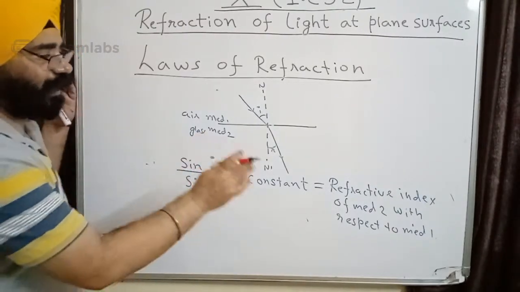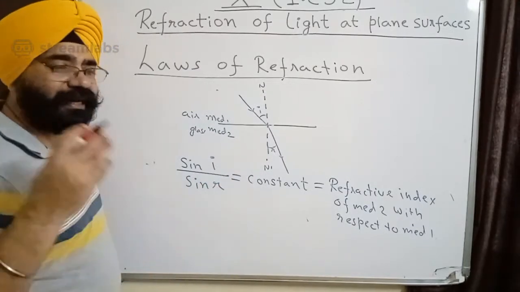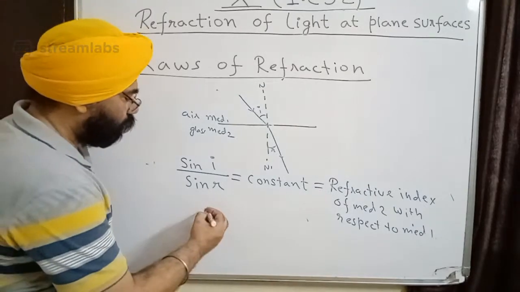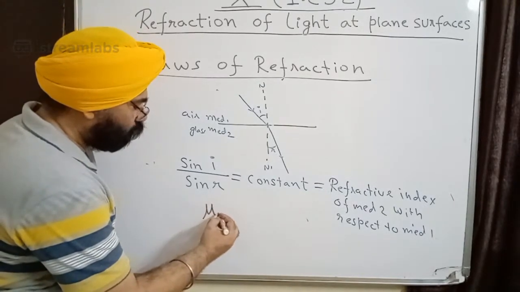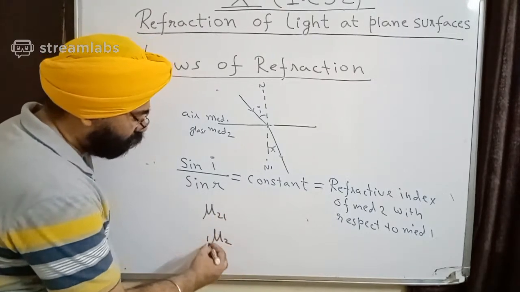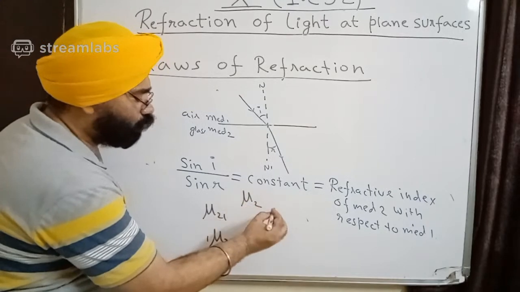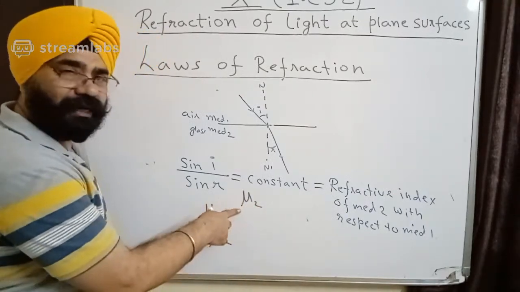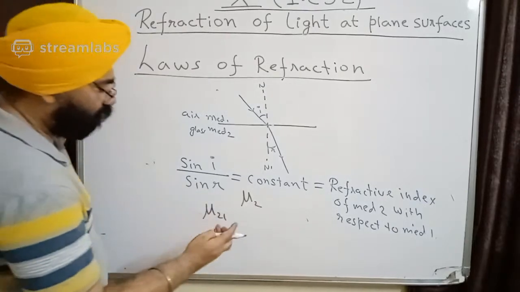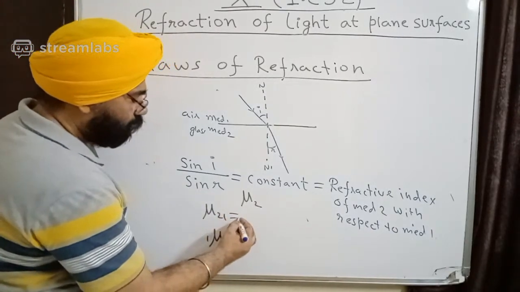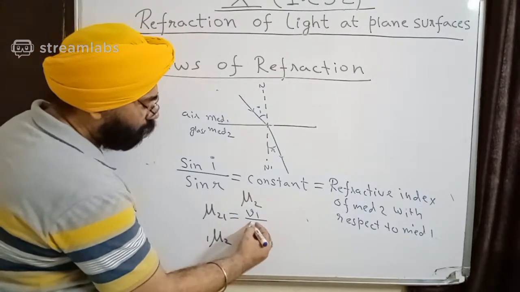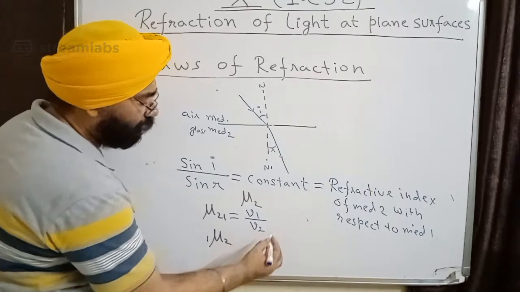This refractive index also can be expressed in terms of speed of light. This mu 2 1, I can write it like this. If I write only mu 2, then it means that it is the absolute refractive index. So this I can write in terms of speed of light also. Mu 2 1 is equal to speed of light in medium 1 upon speed of light in medium 2.